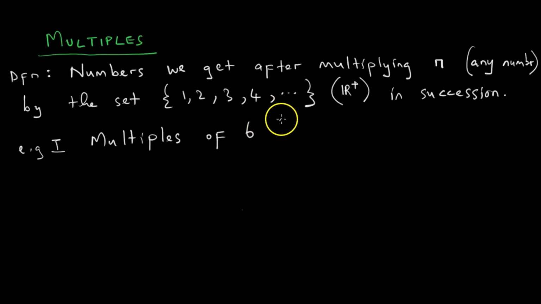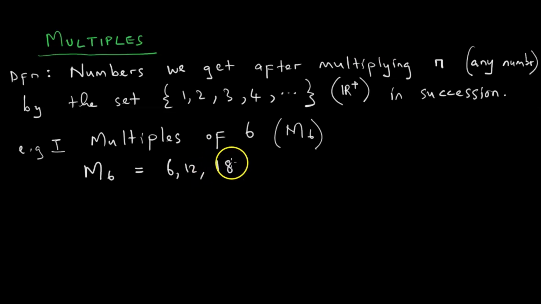Firstly, the notation we use is M6. So M6 represents the multiples of 6, and it's equal to, going back to the times table, 6, 12, 18 and so forth.